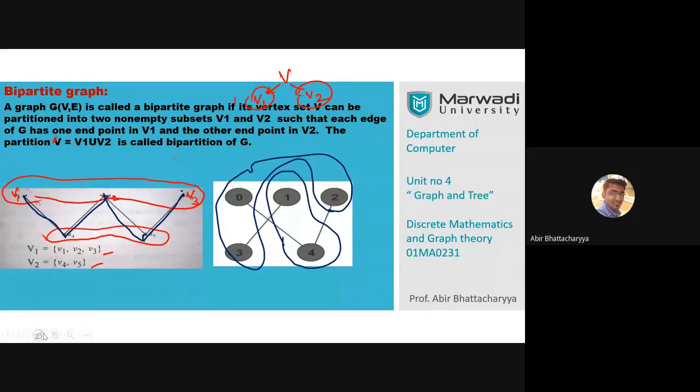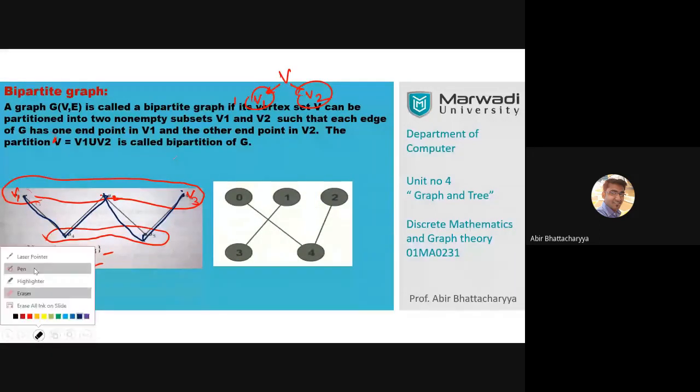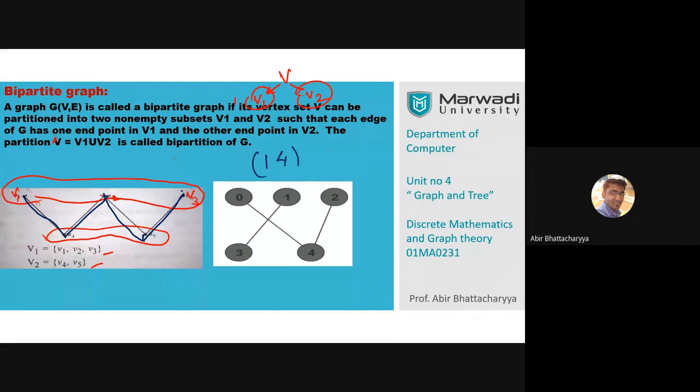Eba says another possibility is 1, 4 and 0, 2, 3. Eba says 0, 3, 4 and 1, 2. Let's check. 0, 3, 4 are not possible, Eba, because 0 and 4 are connected. 0, 3, 4 is not possible because they are connected.